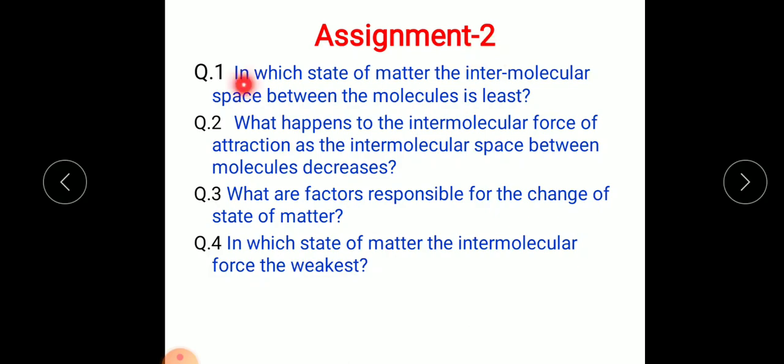Question number 1: In which state of matter is the intermolecular space between the molecules least? Question number 2: What happens to the intermolecular force of attraction as the intermolecular space between molecules decreases? Question number 3: What are the factors responsible for the change of state of matter? And question number 4: In which state of matter is the intermolecular force weakest? So complete this assignment and send it.